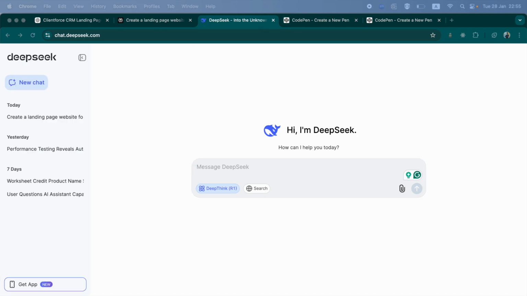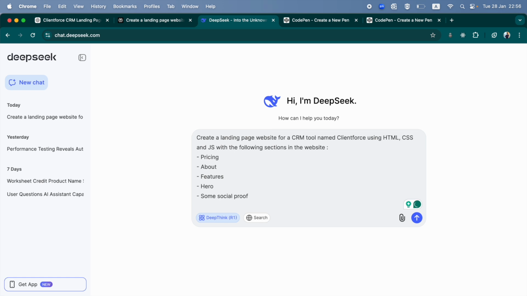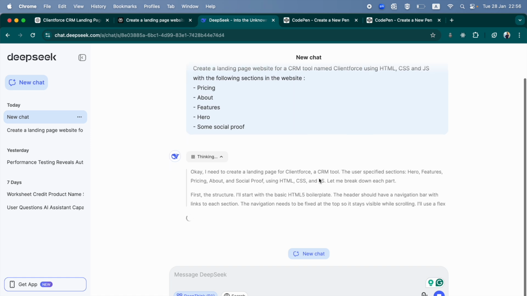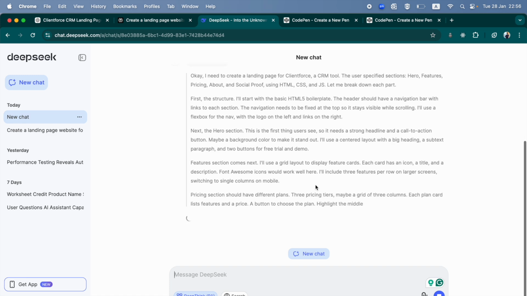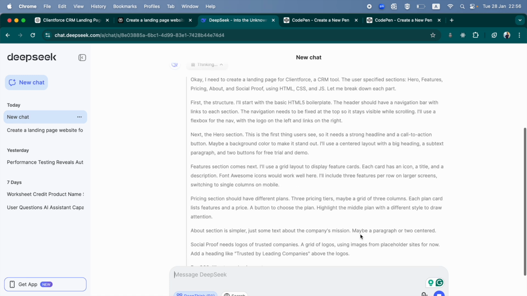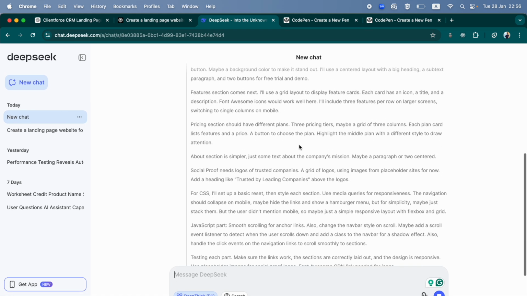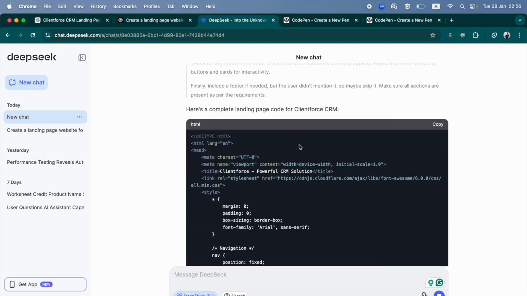Let's take a look at DeepSeek now. Let me add the same prompt. Okay, same thing, nothing has changed. And we've clicked on this DeepThink R1 and we are pressing enter. The interesting part with DeepSeek is I like how it tells us what it's thinking, so then we know why we got what we got, so we can adjust things later if we want to, based on what it has thought, which is quite interesting.